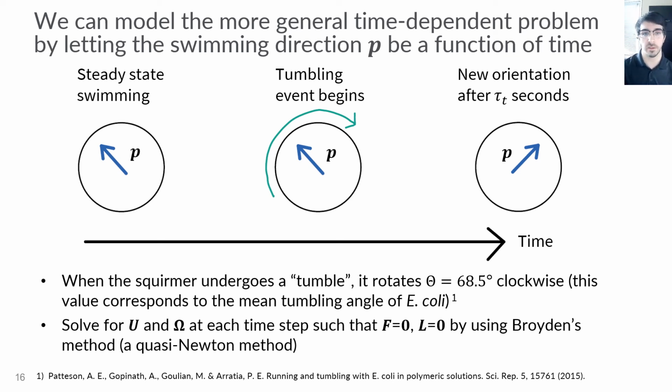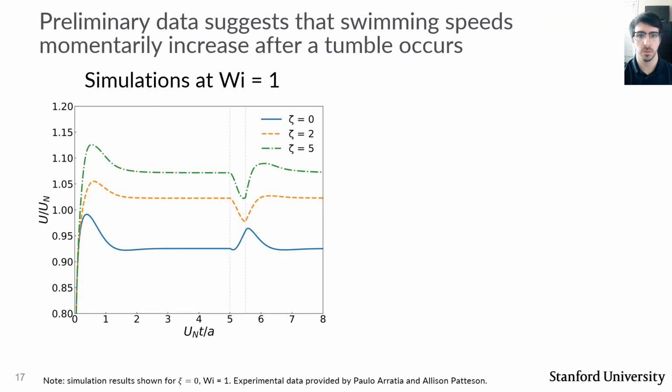Numerically, what we have to do now is we're not just solving for u and omega at steady state, but we must do so at each time step. And the way we accomplish this is using a quasi-Newton method, in particular Broyden's method. With this new methodology, we can calculate swimming speeds as a function of time, as I've shown on this slide, with time made dimensionless by the convective time scale a over U sub n. In this plot, the light gray vertical lines mark the beginning and end of a tumble.